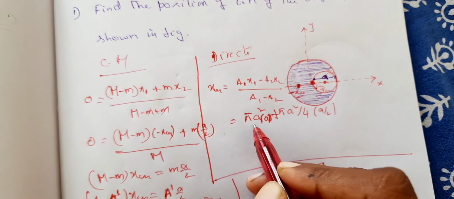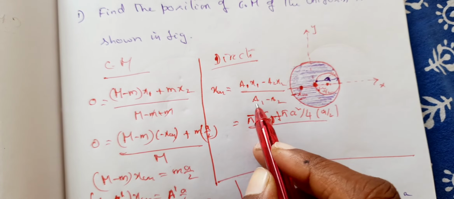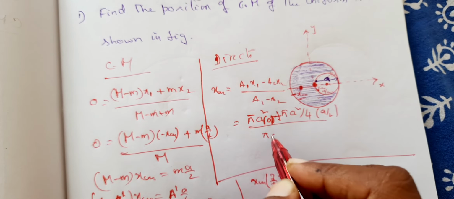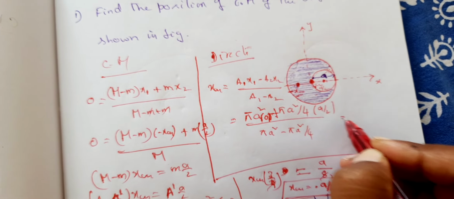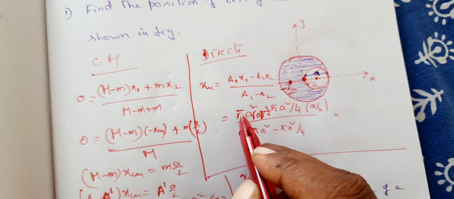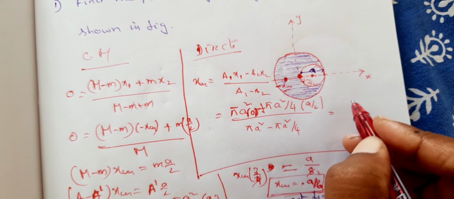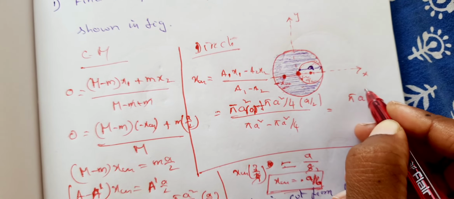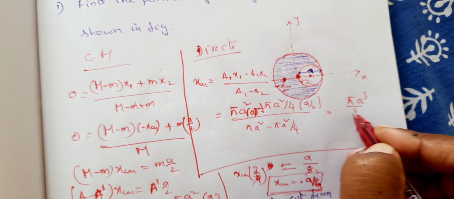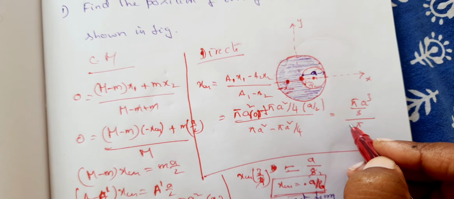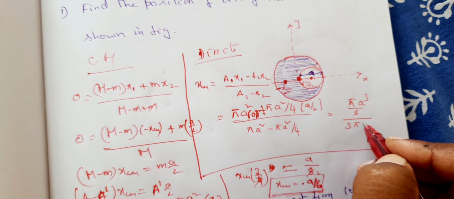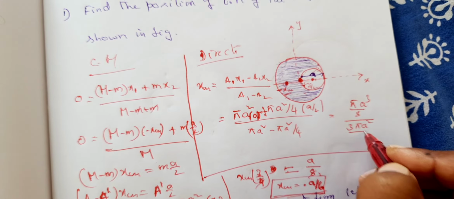Right, so by A1 minus A2. So pi A square minus pi A square by 4. Right, so now this part is 0, so forget about this one. Now here it is pi A cube by 8 divided by 4 pi A square minus A square, so 3 pi A square by 4.